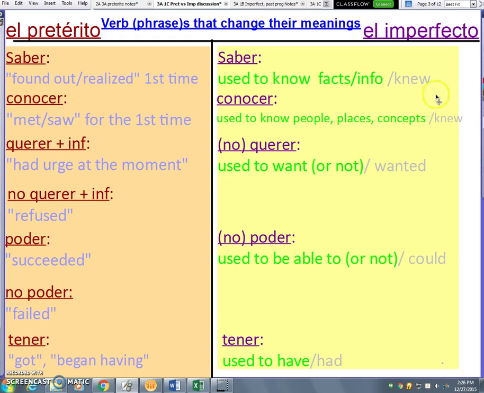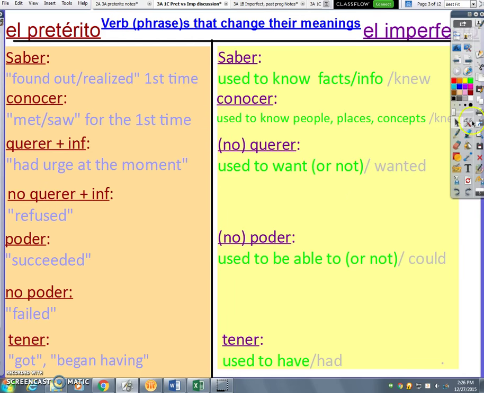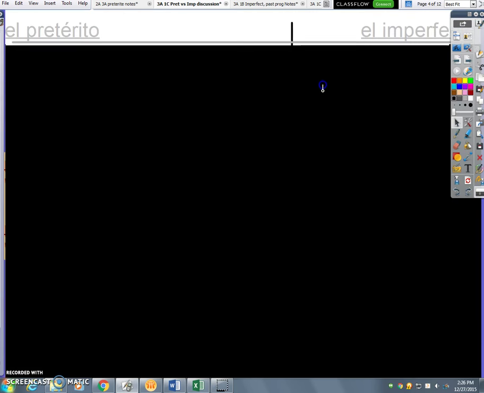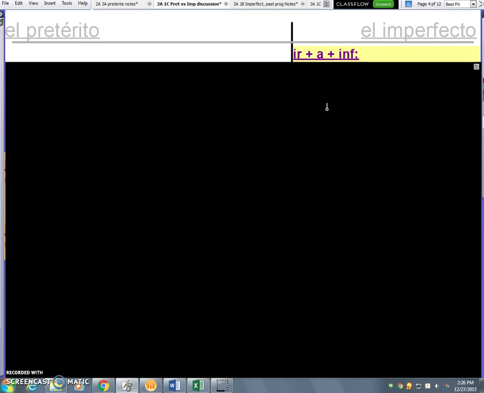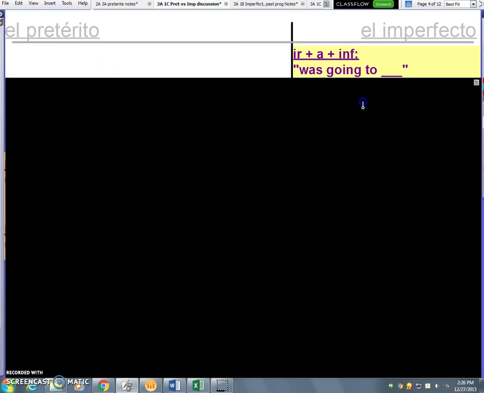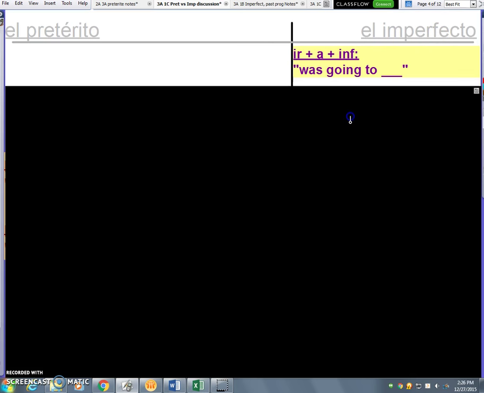And then on my next slide here, we have a couple of verb phrases that change their meanings. And they are ir plus a plus infinitive in the imperfect. And notice there is not a side to it on the preterite side. It means, and we already have this in our notes, it's used to say what someone was going to do. And it is not used in the preterite. So if you ever see this phrase, it's another big fat clue or indicator that you're going to put that verb in the imperfect. Ir will go in the imperfect.